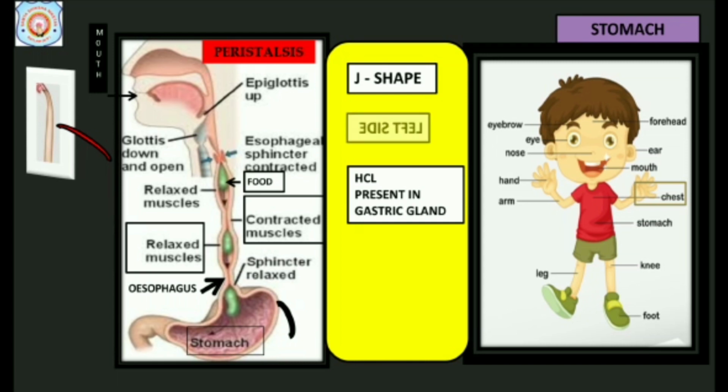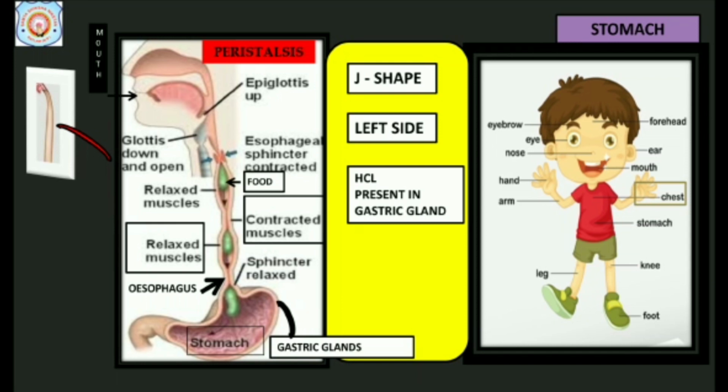Stomach is present at left side of abdomen and gastric glands are present in the wall of stomach. Stomach is a J-shaped structure and the gastric glands secrete three juices: hydrochloric acid, pepsin and mucus.